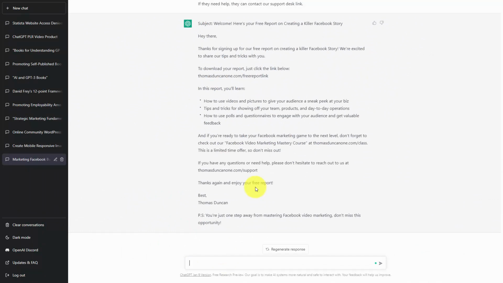Now, one of the things you'll note about the opt-in email is that the chatbot remembered our support link. We didn't have to tell it what that support link is. And that has everything to do with us using the context that we have created inside of one conversation. And so if you're going to be working with a specific project, it's a good idea to try to do all of that project inside of one conversation. At the same time, though, you want to make sure that you're saving everything that you do, since there is the possibility that ChatGPT could lose that information.